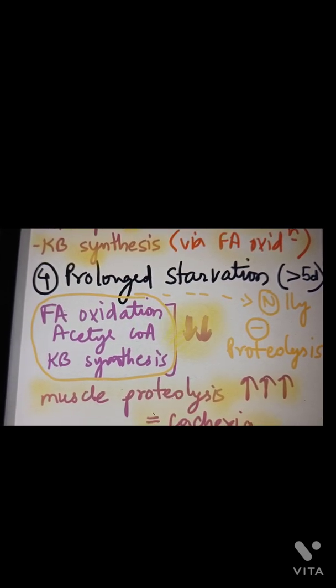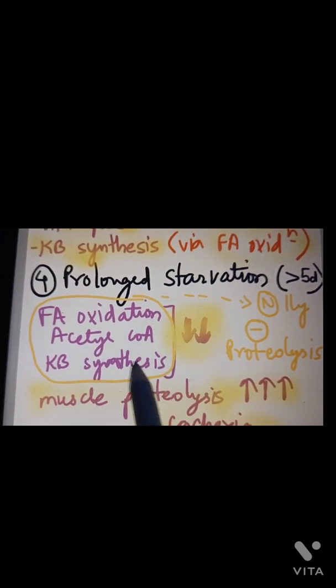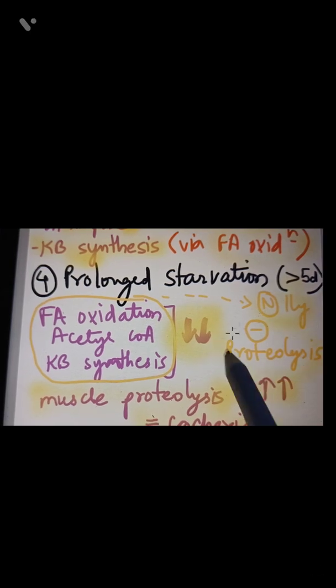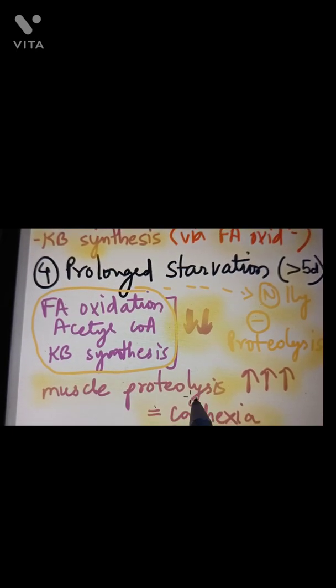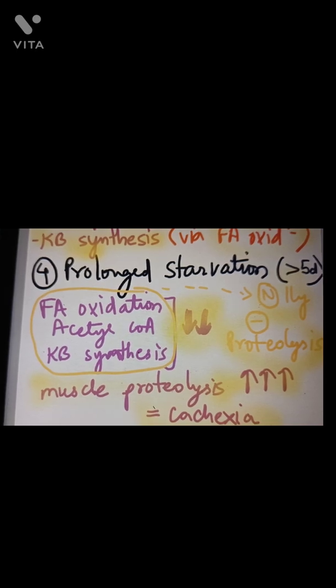And one last point to remember is that the fatty acid oxidation and acetyl coenzyme A, ketone body synthesis, all these normally inhibit proteolysis. But when their levels tend to decrease, as in prolonged starvation, the muscle proteolysis is not inhibited anymore, and hence it is increased and cachexia takes place.